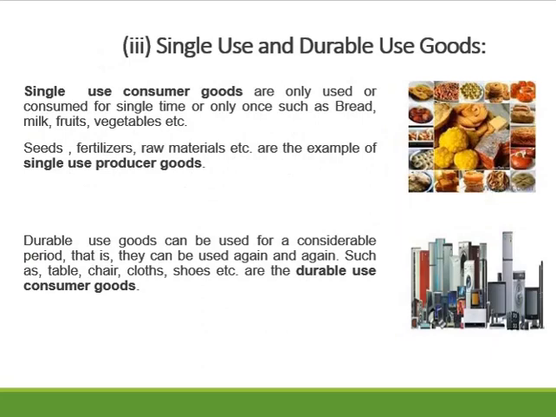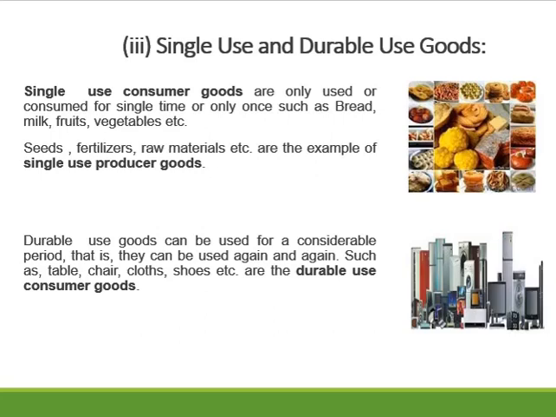The other type of goods are single-use goods and durable goods. Single-use goods are the consumer goods which are used or consumed a single time, such as bread, milk, fruits, vegetables. These are known as single-use goods. They have a very low shelf life. They easily get consumed and the perishability is very high.